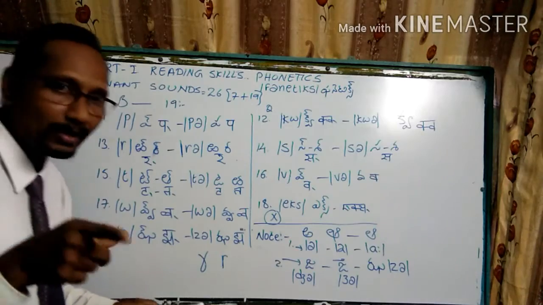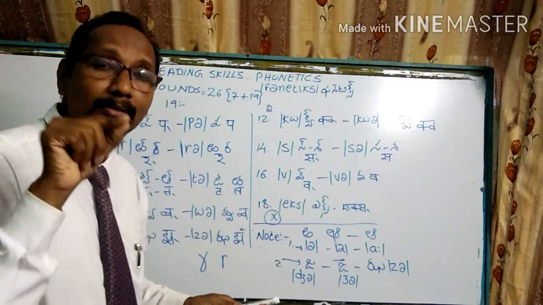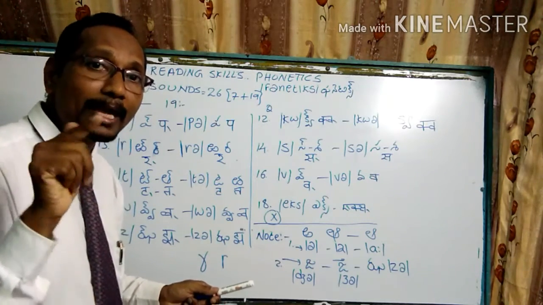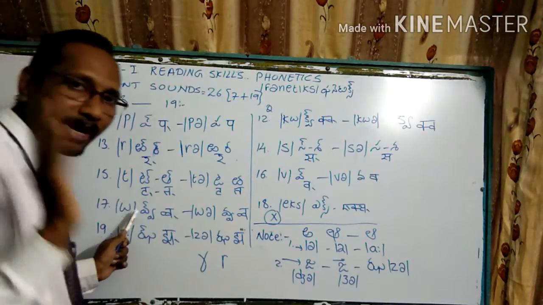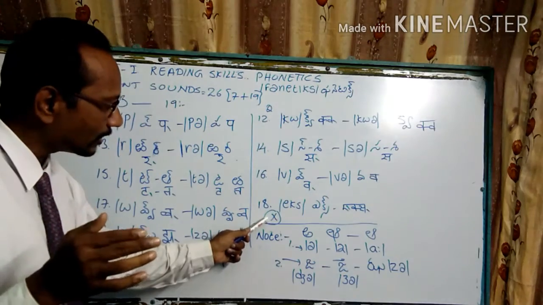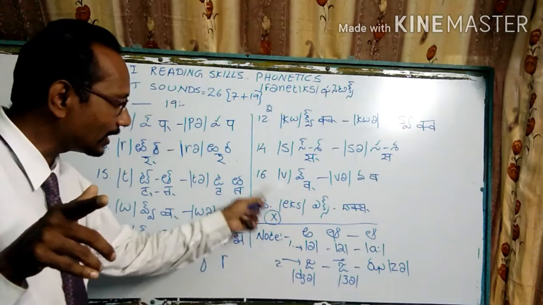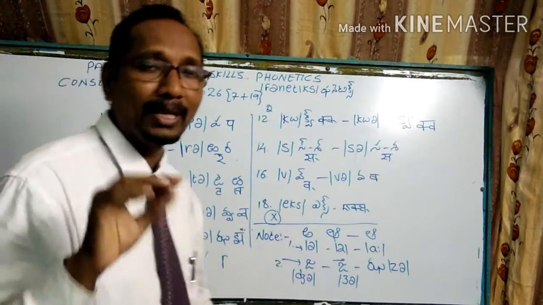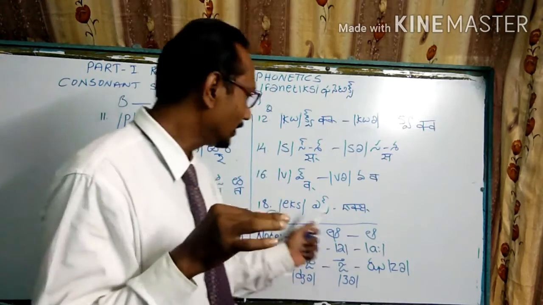Va. O-N-E, one. W-I-N, win. Woman, women, bird, wise man, wisdom. These words are applied with this Va sound in the phonetic version. Coming to the 18th one here, the letter X is applied in this way in English, but in the phonetic way it is written in this formation. For example, X-ray, Xerox. The sound X is applied in this way.